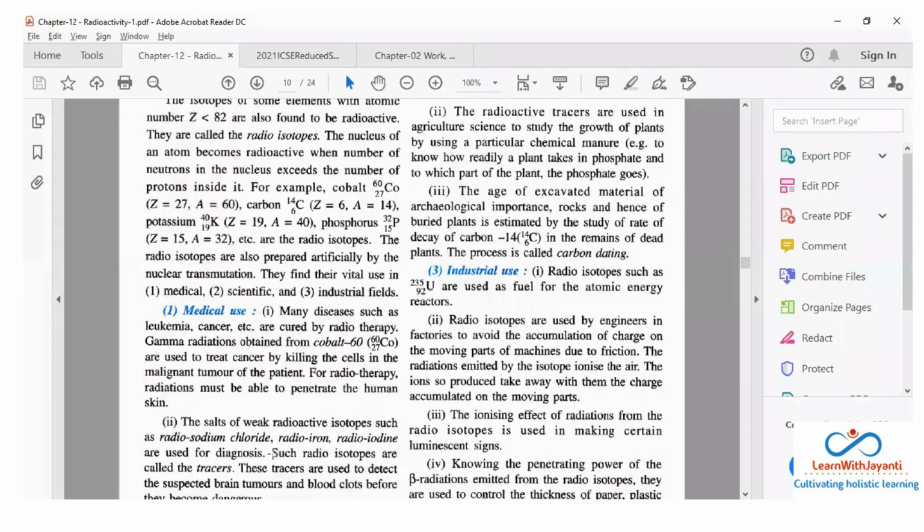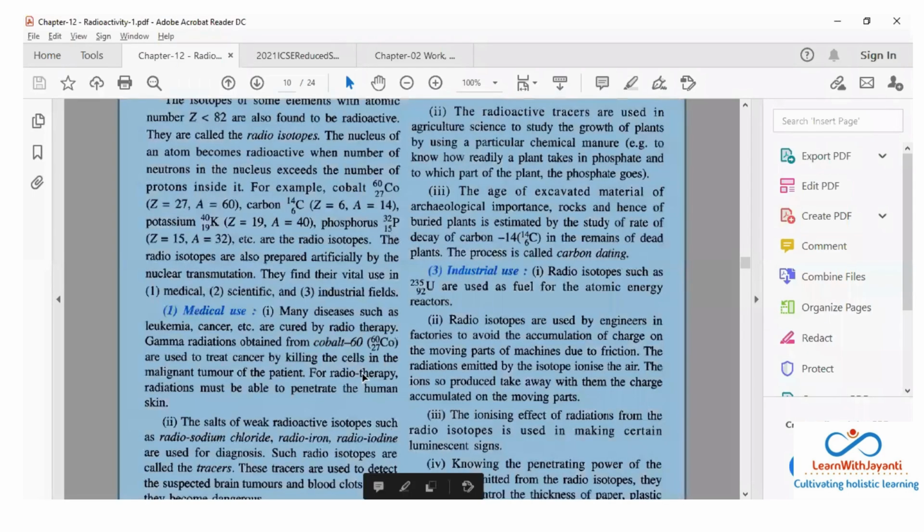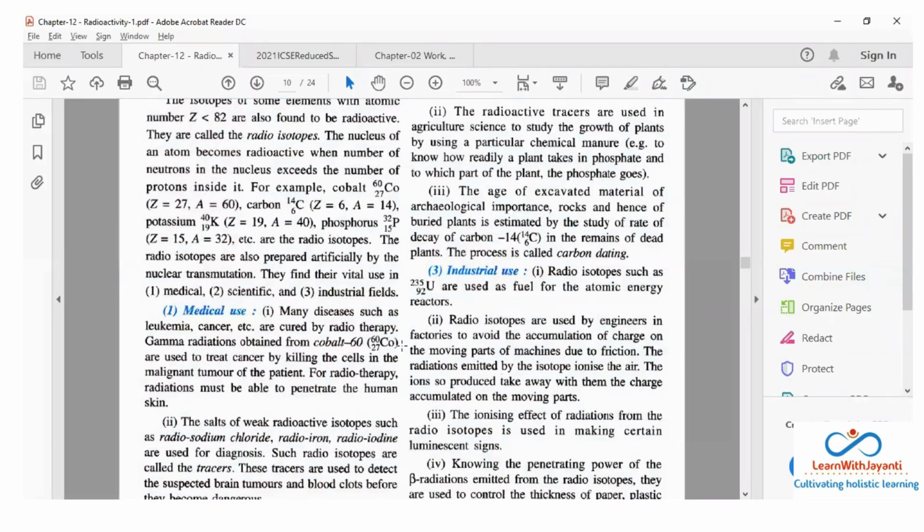You have to, but उससे क्या हो जाता है? Some good cells also die along with it. Okay, so gamma radiations obtained from cobalt 60 are used to treat cancer by killing the cells in the malignant tumor of the patient. Okay, but this is very dangerous. Again I'm saying, I'll tell you some story of cobalt later.